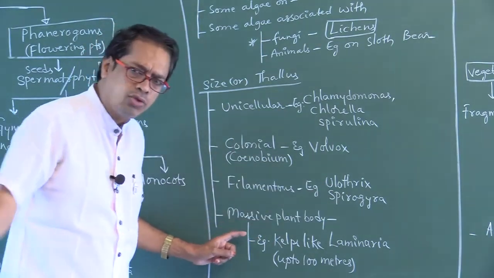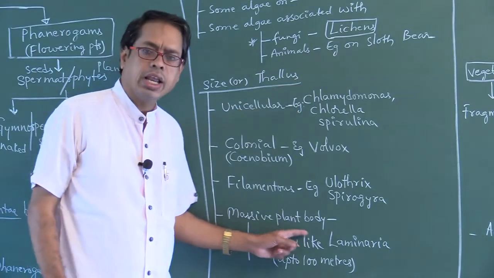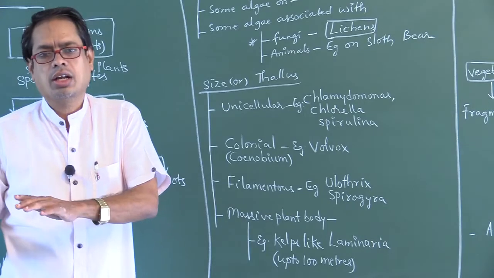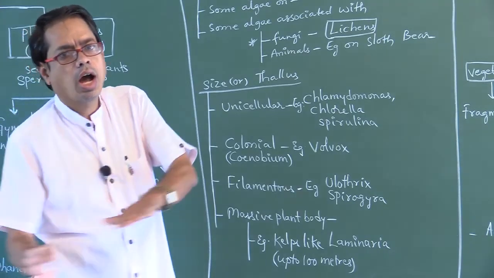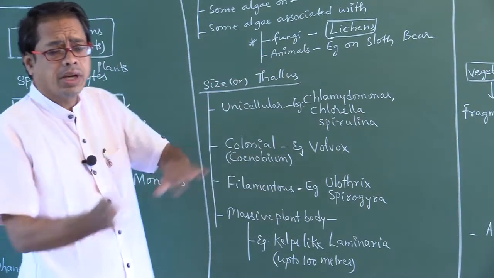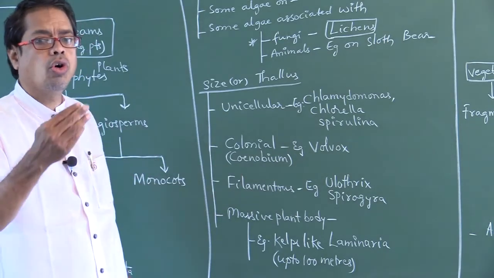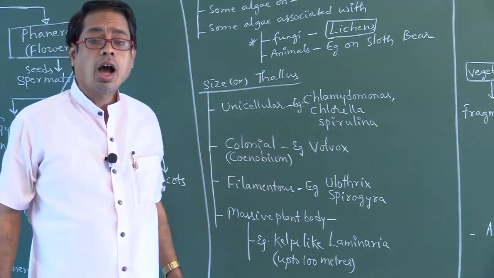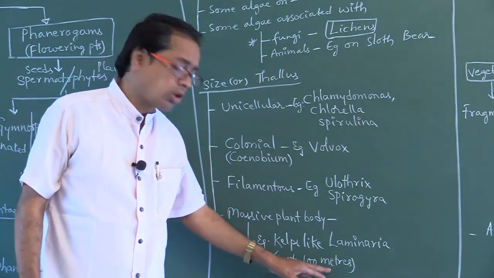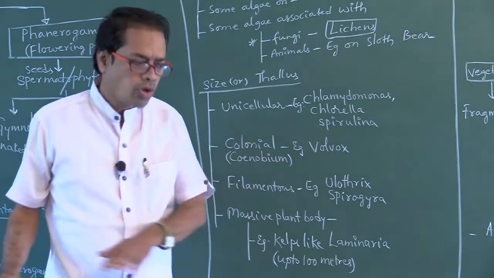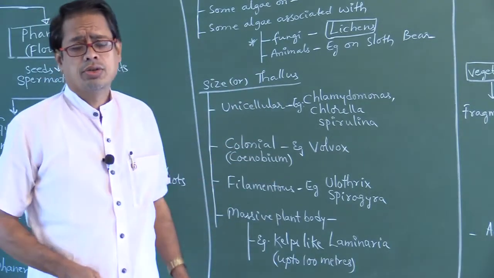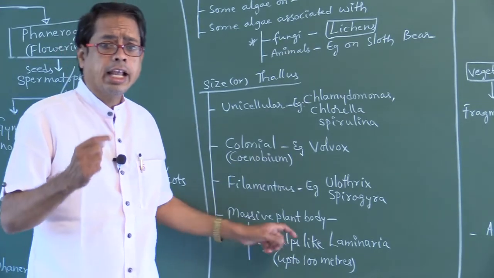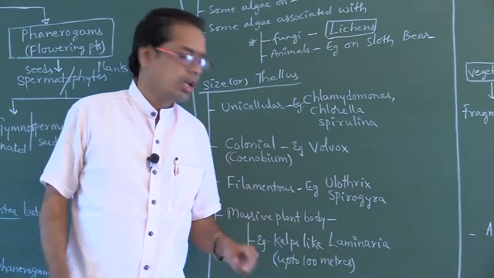Next, massive plant body. That is kelps like Laminaria. Massive plant body means these organisms may spread up to 100 meters. Massive means more. So they spread up to 100 meters. That is the so-called massive plant body. Example, kelps like Laminaria.